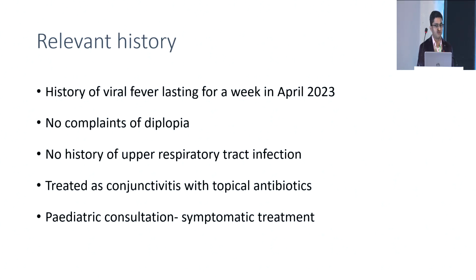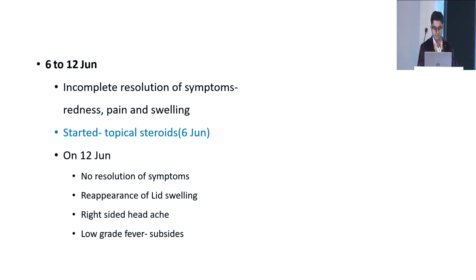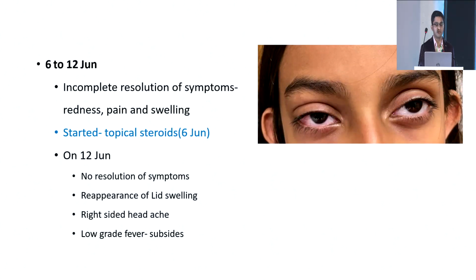Relevant history of viral fever lasting for a week in the month of April. No complaints of diplopia, no history of upper respiratory tract infection. She was treated as conjunctivitis with topical antibiotics. Pediatric consultation was done and she was treated symptomatically. From 6th to 12th June, there was incomplete resolution of symptoms and she was started on topical steroids.